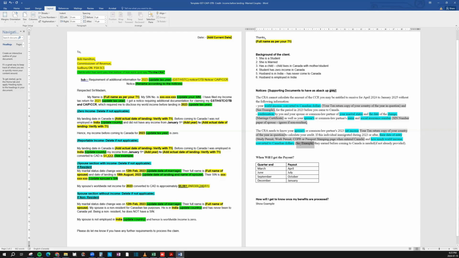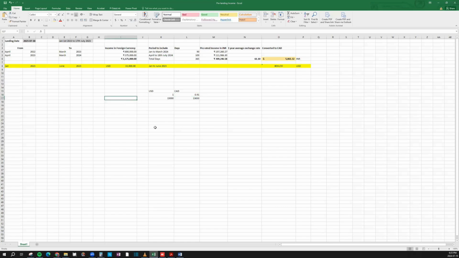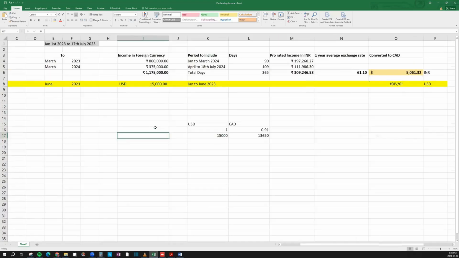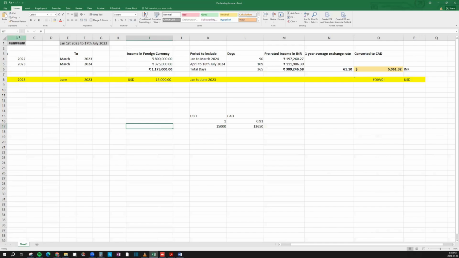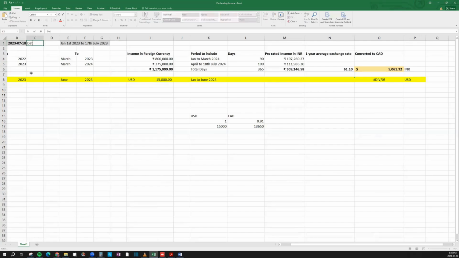So this is now the example. In this case, I have put down a number, 5061. And how do I come to this number? This is important, and I'll show you through an Excel file. We'll go through a quick example of how this number was calculated. So say 18th July 2023 is the date of landing.